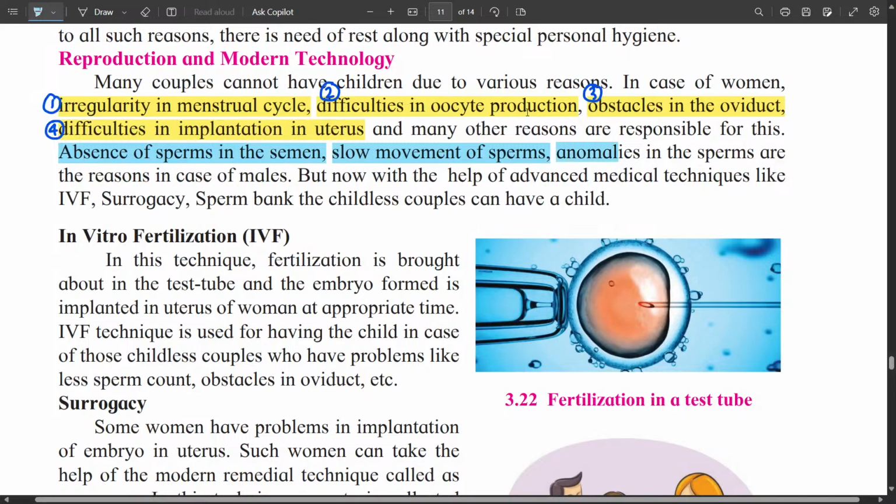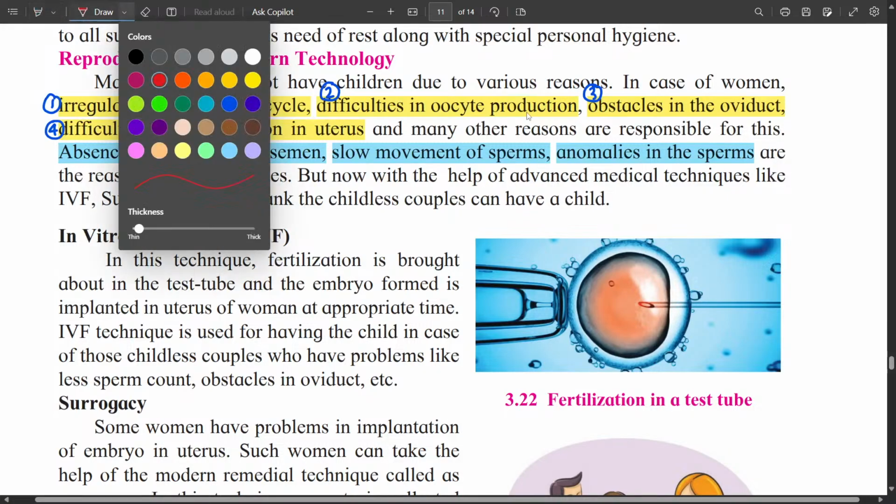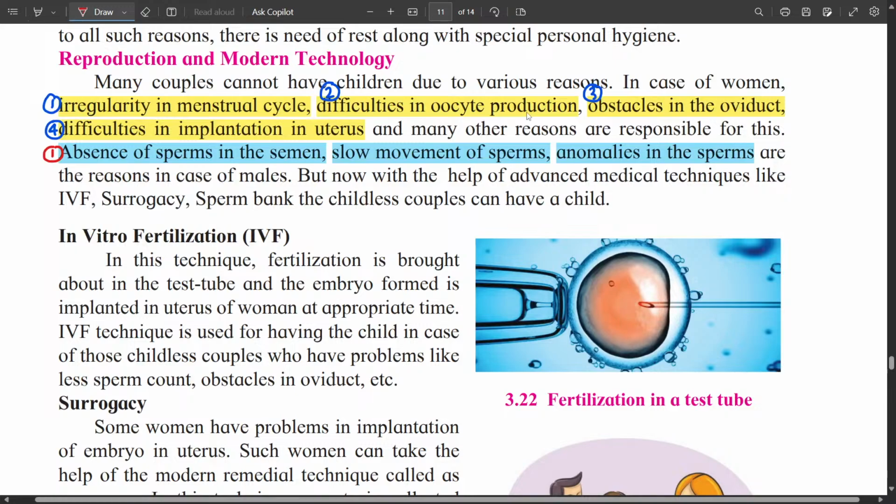If there are some anomalies in sperms, some defects in sperms, then the fertilization will not occur. So these are the reasons in case of men: absence of sperm, slow movement of sperm, and anomalies in sperm.